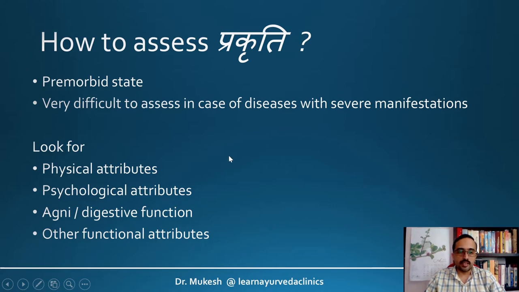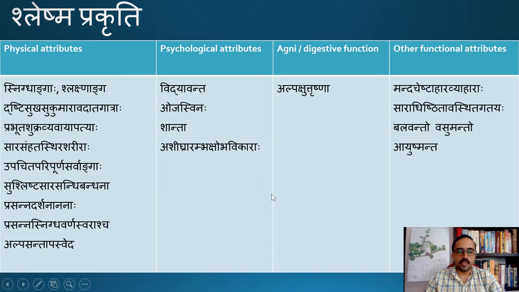In general, how we can assess? We get a lot of lakshanas explained in our Samhitas. What we can do practically is that we can arrange those lakshanas into physical attributes, psychological attributes, Agni or digestive function, and other functional attributes. So let us see in case of Shleshma Prakriti. So this I have taken from the Samhitas, especially Charaka Samhita. I have arranged based on these parameters. This is only one of the approaches. This is not the final one. You can have any type of approach that is comfortable for your assessment.